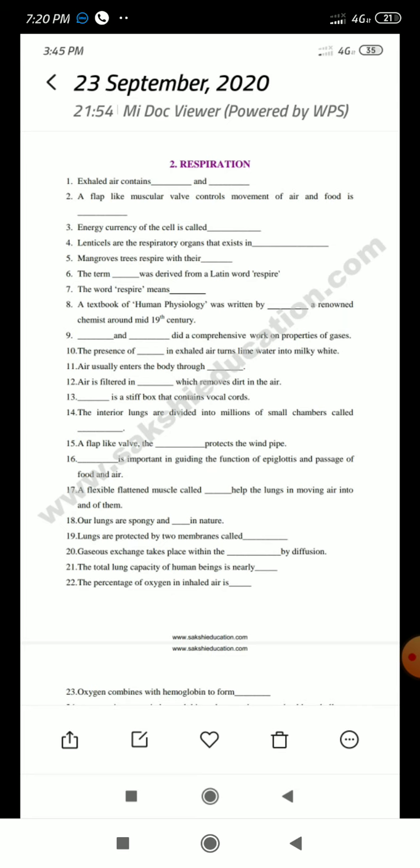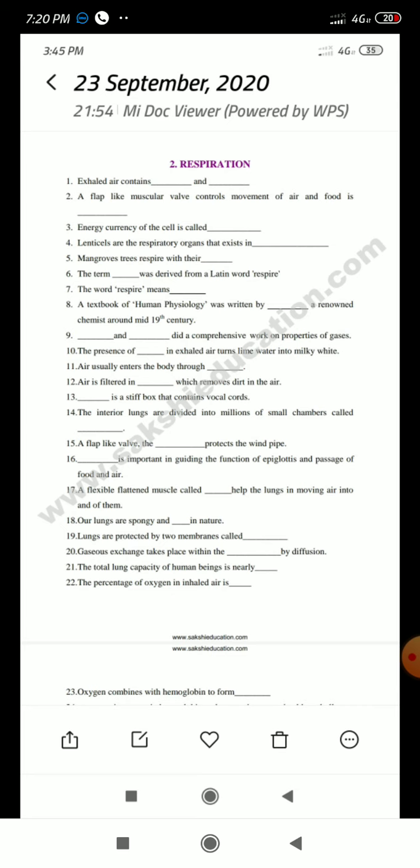Next, the textbook of human physiology was written by dash, a renowned chemist. Who's that? Joseph Priestley. Okay. Dash and dash did a comprehensive work on properties of gases. Who and who here? Joseph Priestley and Lavoisier.